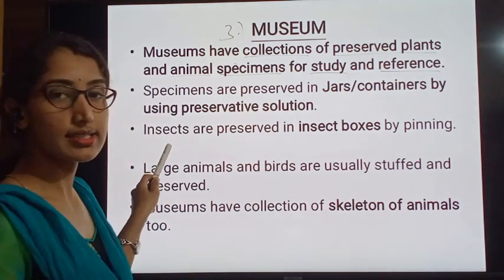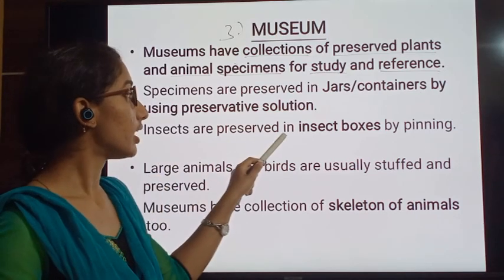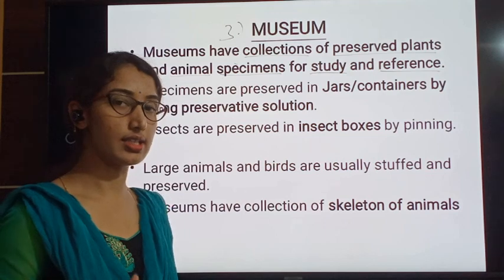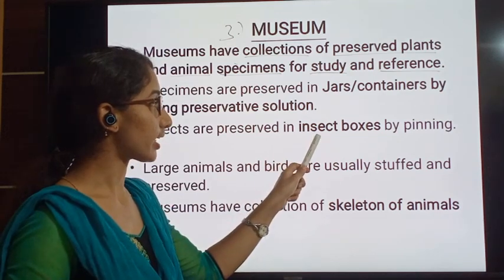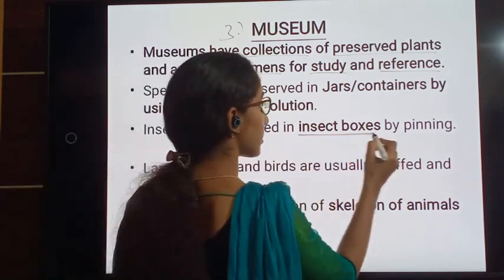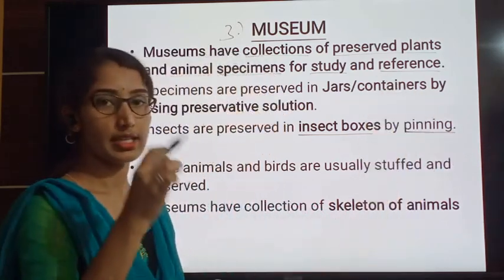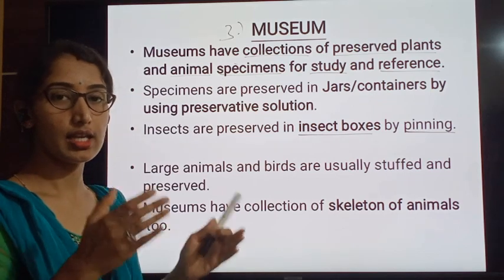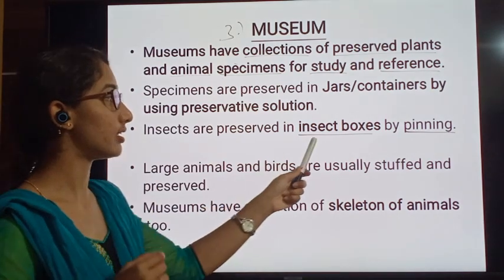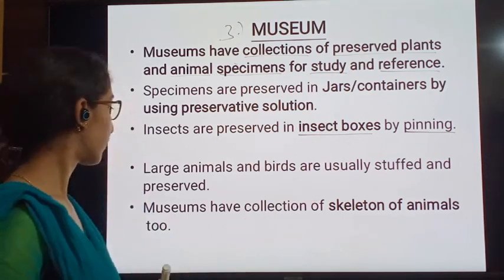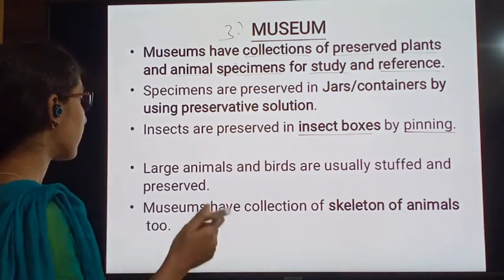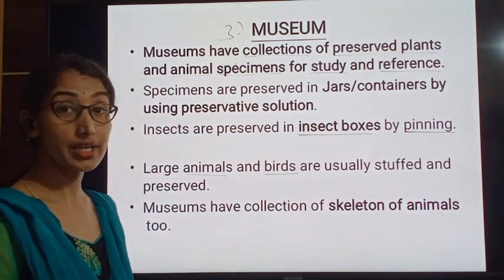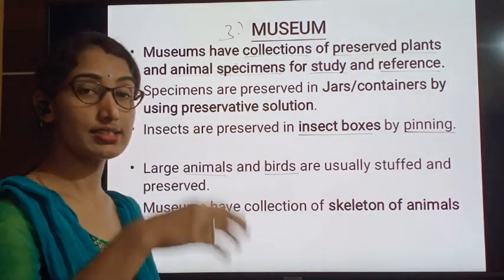And how the insects are preserved? Insects are preserved in the insect boxes. They are not kept in jars or containers. Instead, the insects are kept in the insect boxes by pinning method. They are pinned by using some of the needles and pins in a box, and that we call it as insect boxes.